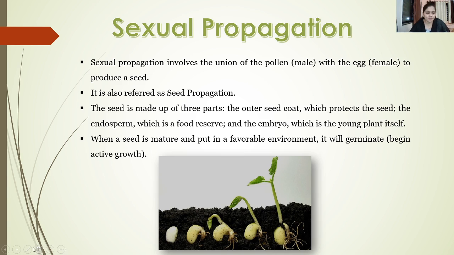So in this picture, you can see the different stages of germination of the seed. In this first picture, this is the seed. Here it has started germinating. Then here you can see there is production of the radicle and the plumule, and apparently the seed grows into a sapling.